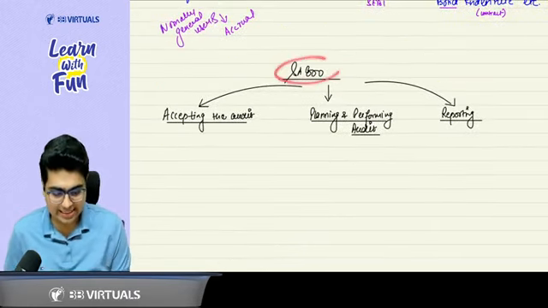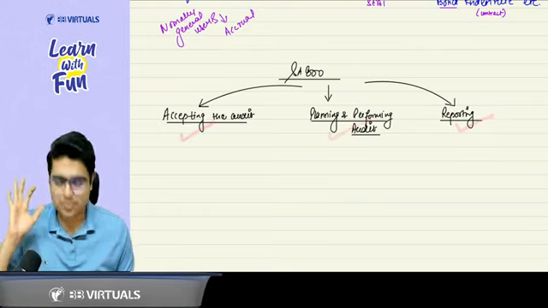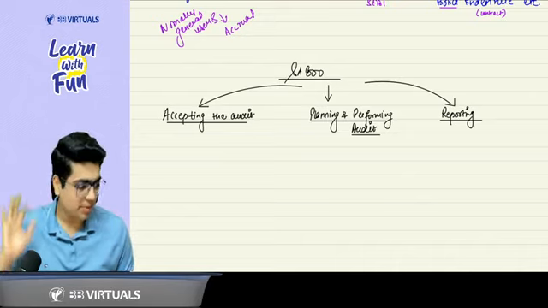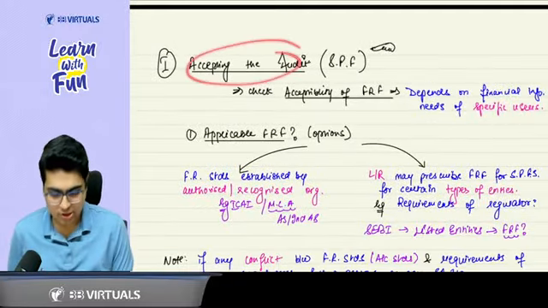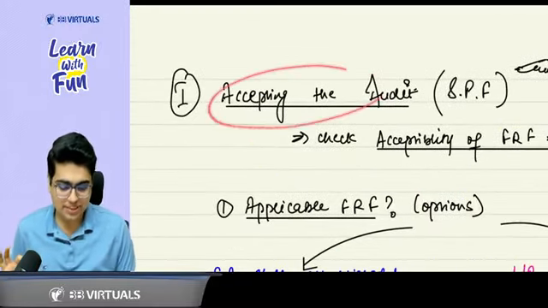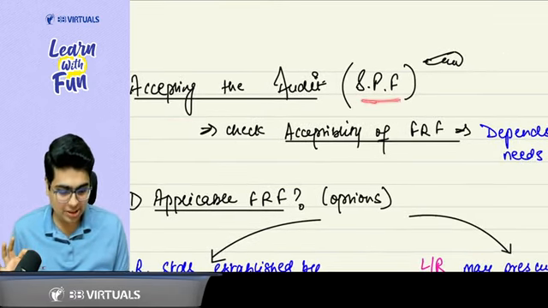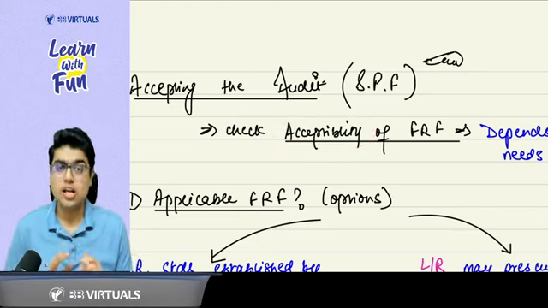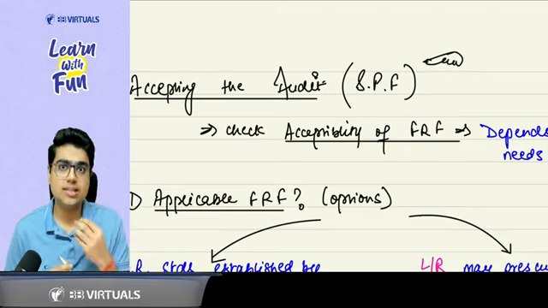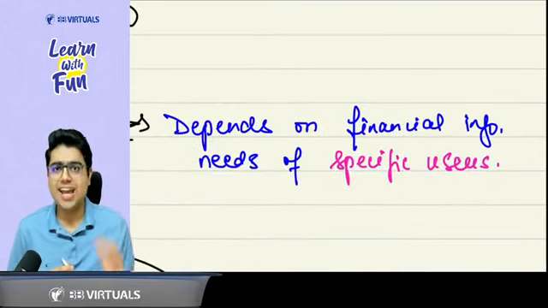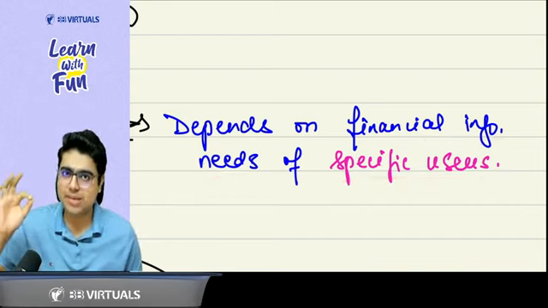Now I have divided the SA 800 series into three parts: accepting the audit, planning and performing the audit, and then reporting. Let's understand each part properly. Okay, sir. So first of all, talking about accepting the audit. Here the main focus of accepting the audit is the special purpose framework, whether it is acceptable or not. Now you tell me, how will you determine if the special purpose framework is acceptable? Sir, if it is meeting the financial information needs of specific users, then it will be acceptable.